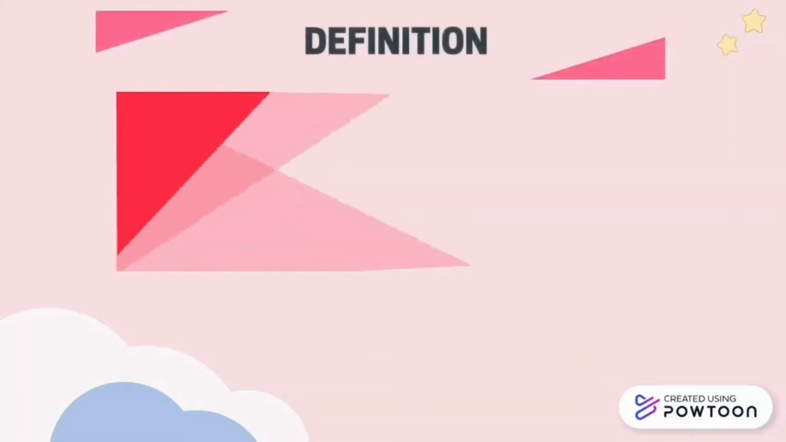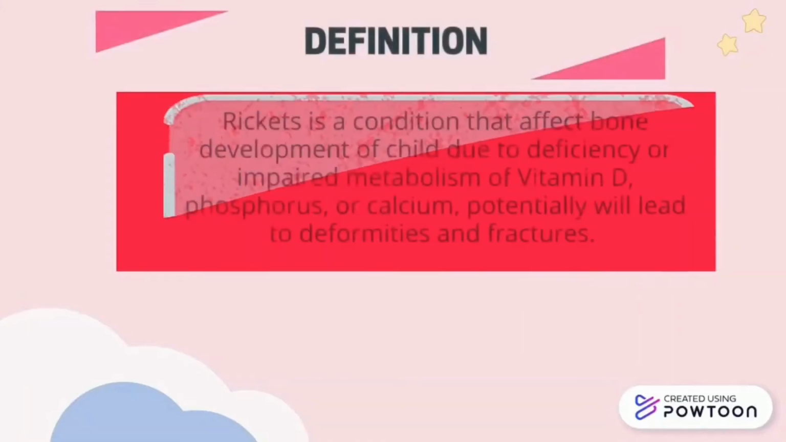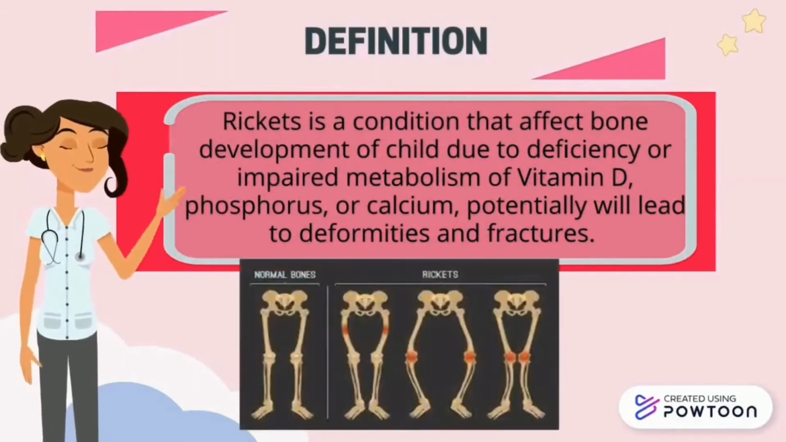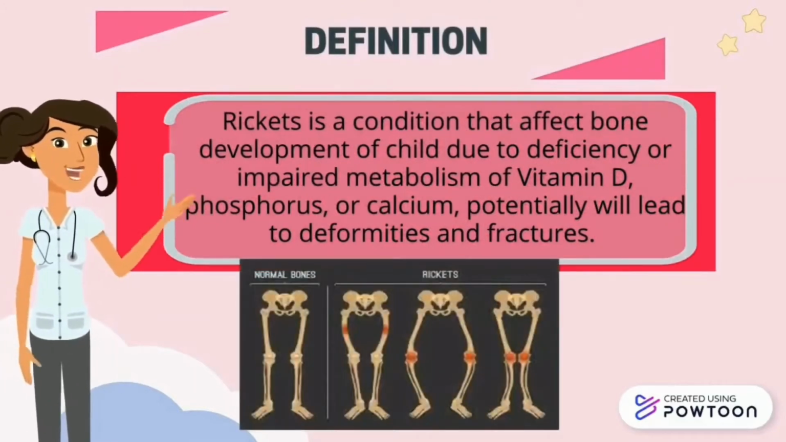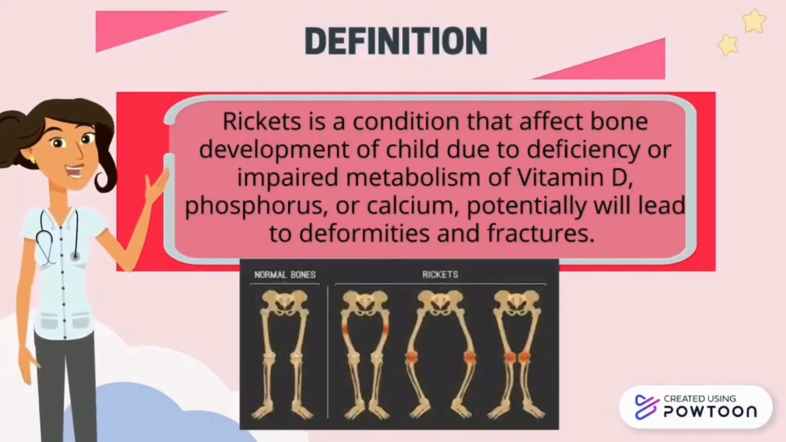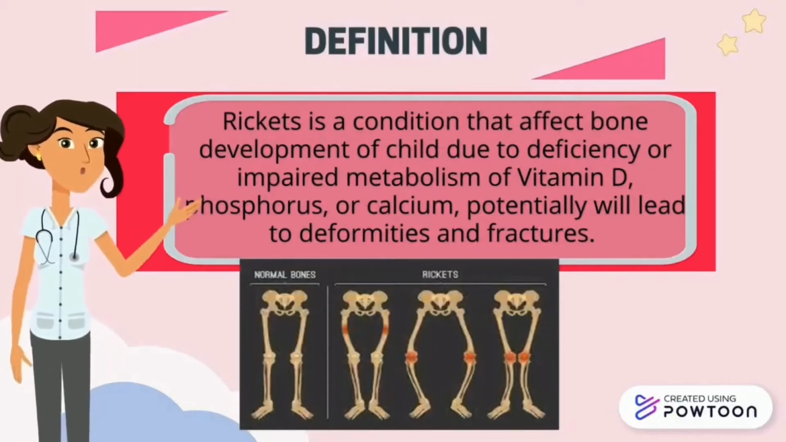So what is defined as Rickets disease? Rickets is a condition that affects bone development of a child due to deficiency or impaired metabolism of vitamin D, phosphorus, or calcium, potentially leading to deformities and fractures.